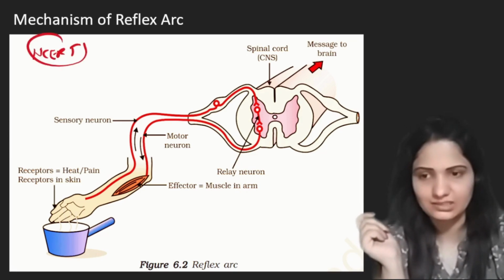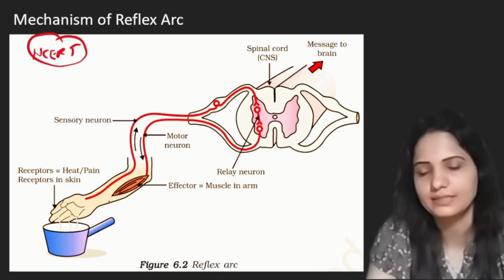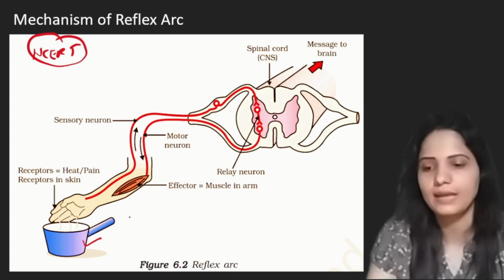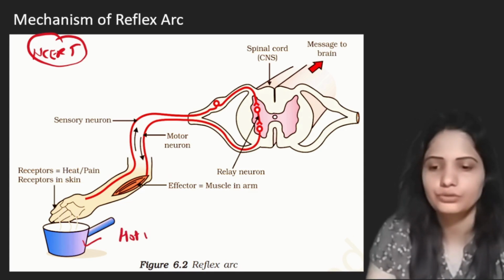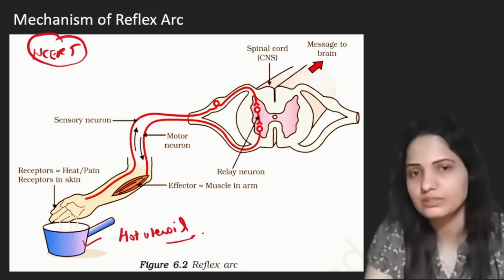You have to practice this diagram. Here in this diagram, what is shown is the mechanism of reflex arc. With the help of the diagram, if you try to understand this, here we have a hot utensil. Let's say if someone accidentally touches this hot utensil, what will happen?